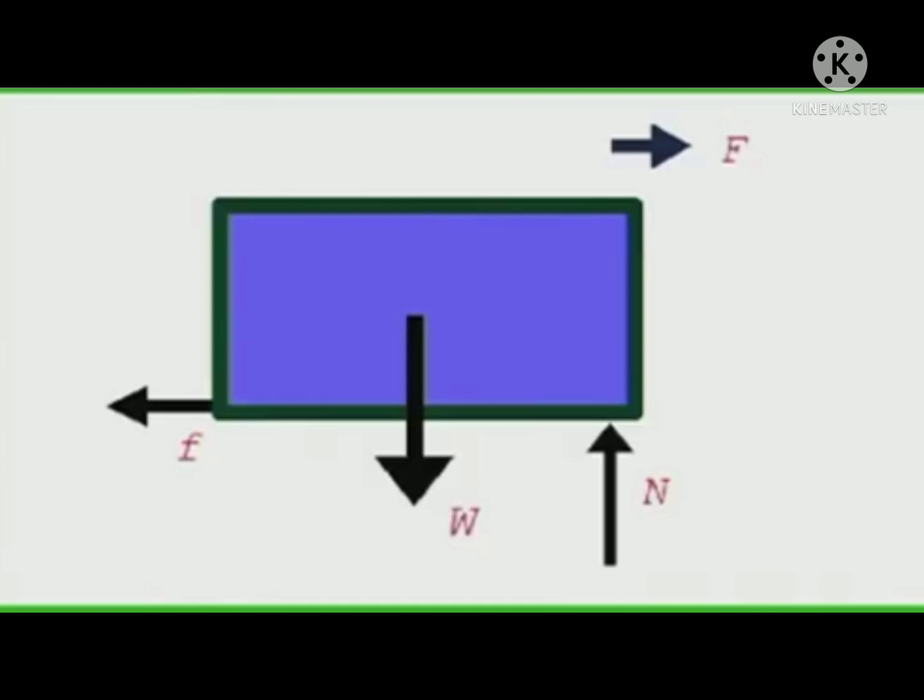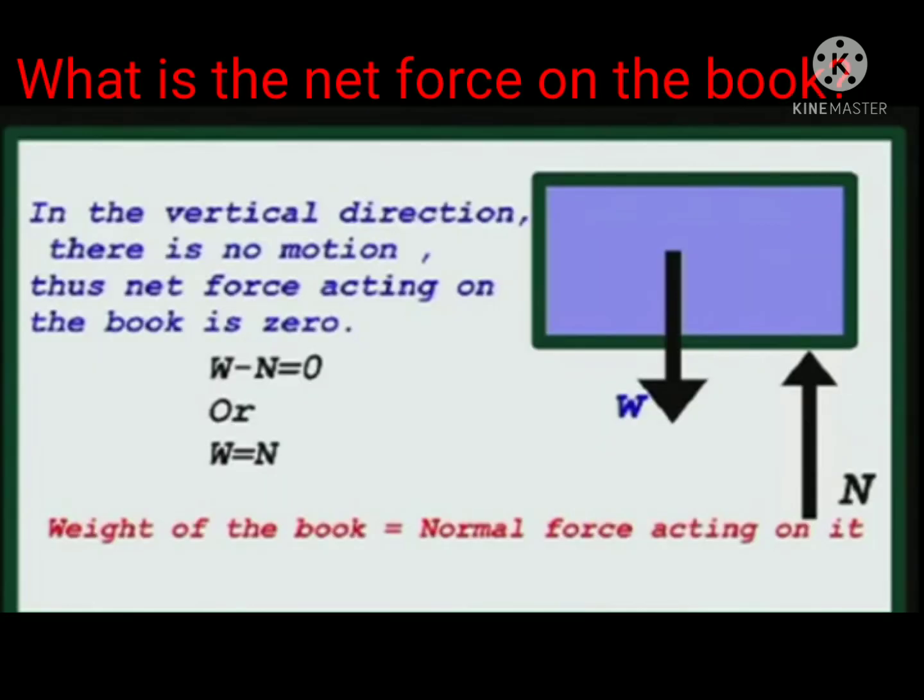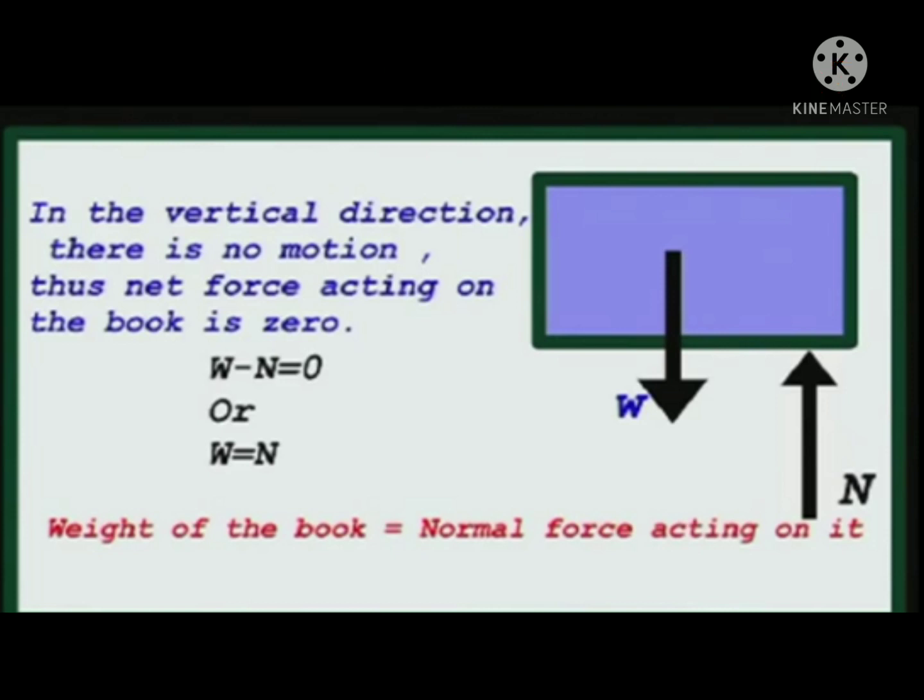What is the net force on the book? In the vertical direction there is no motion. Thus the net force acting on the book is 0. W minus N is equal to 0, or W is equal to N. So the weight of the book is equal to the normal force acting on it.